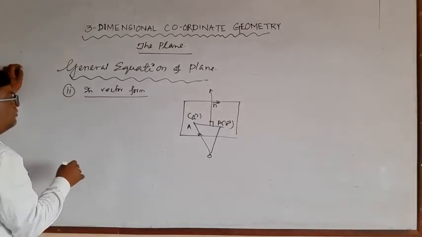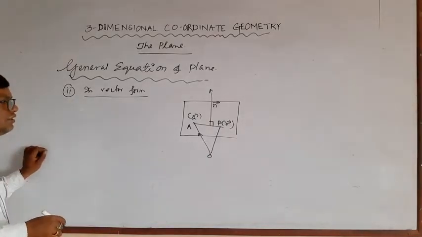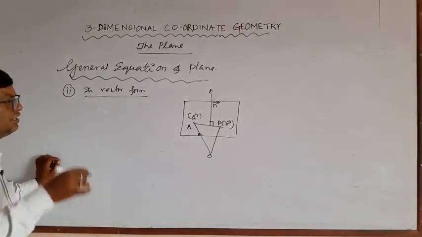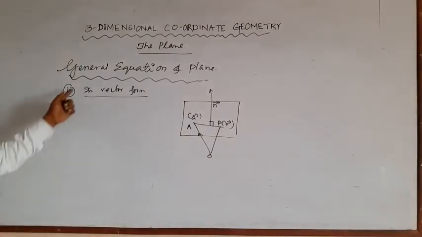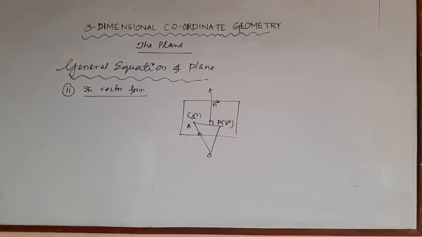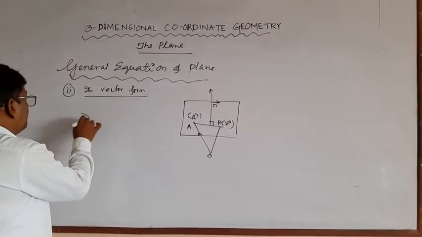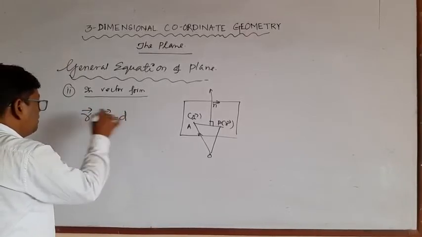In vector form, that is r dot n vector is equal to d.